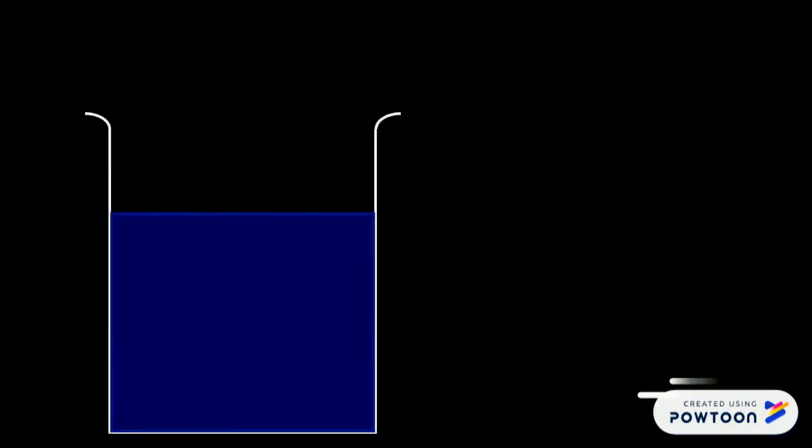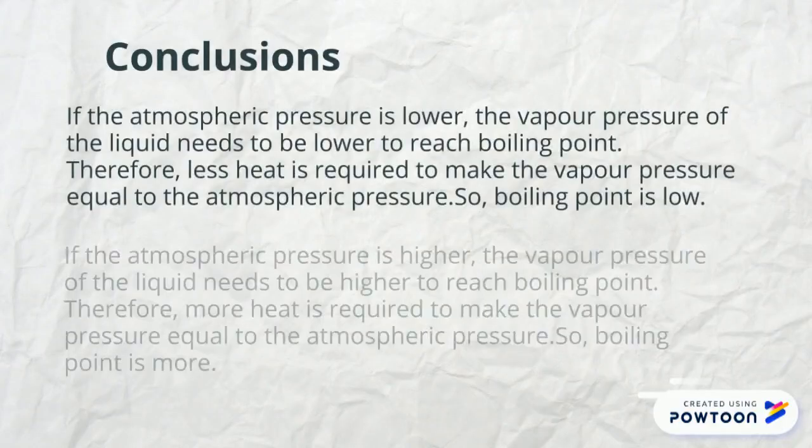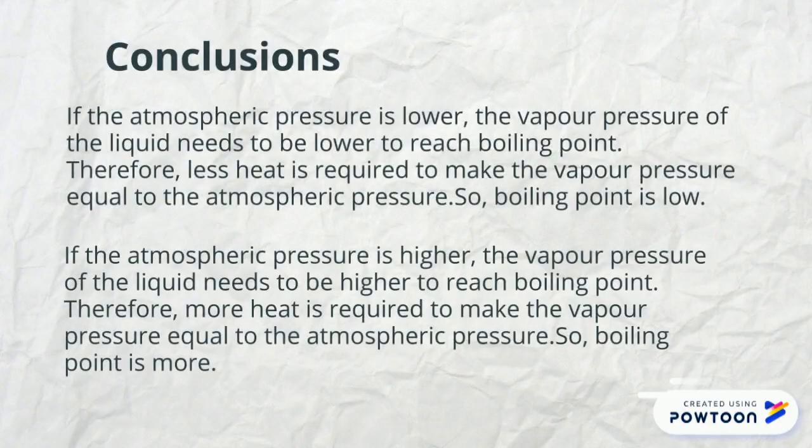Boiling happens when atmospheric pressure equals vapor pressure. Conclusion: if the atmospheric pressure is low, then the boiling point will be low. If the atmospheric pressure is high, then the boiling point will be high.